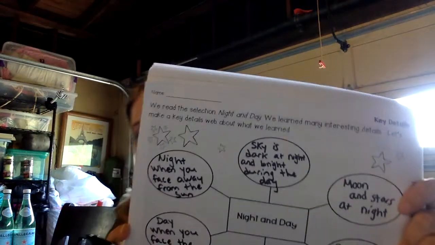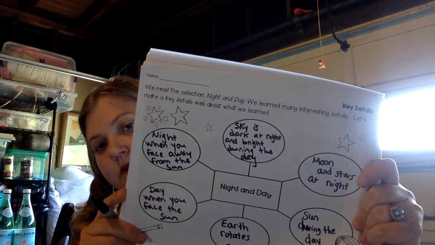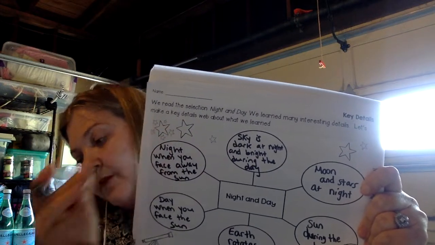And what about when the part that we live on faces away from the sun? When you face away from the sun, it is the night. Night, when the part of the world that we live on faces away from the sun. Pause it if you need to. There it is up here.